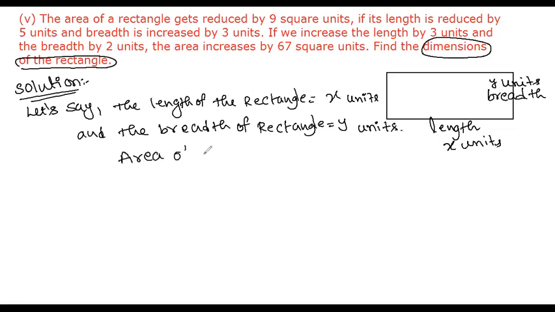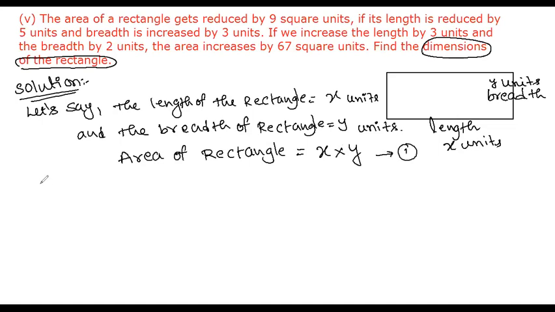What is the area formula of a rectangle? Area is L into B, length into breadth. Here L is x and breadth is y, so instead of L and B we write x into y. Keep it as the area of the rectangle.